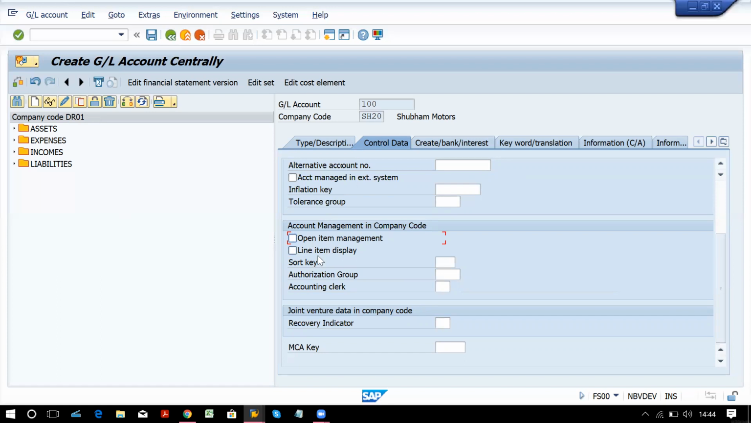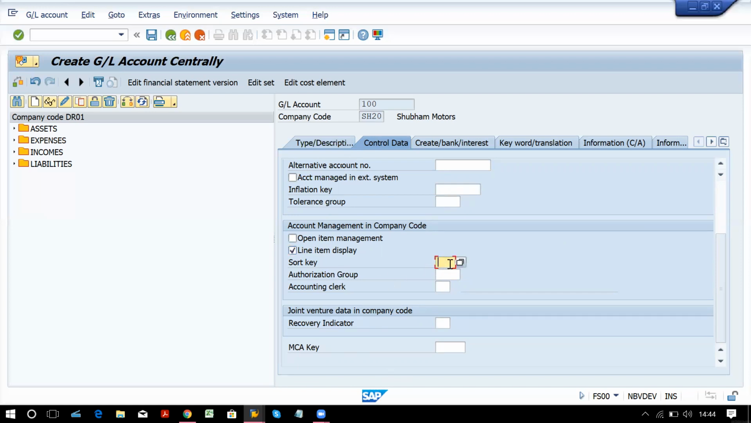So don't worry. Line item display you will tick for all the GL accounts, because if you don't tick it, the entries for this particular GL account will not get displayed or viewed in your line item display reports. So in reports, if you want to view particular GL account balances, you have to tick it on. So this we use for all the accounts.